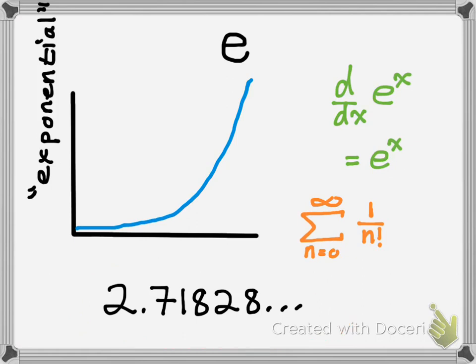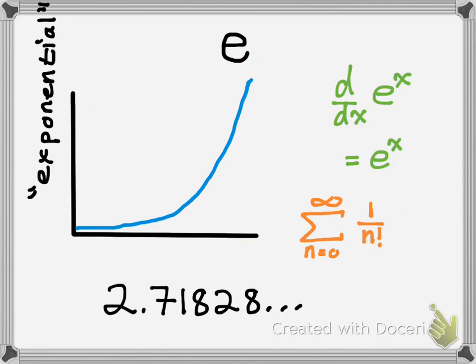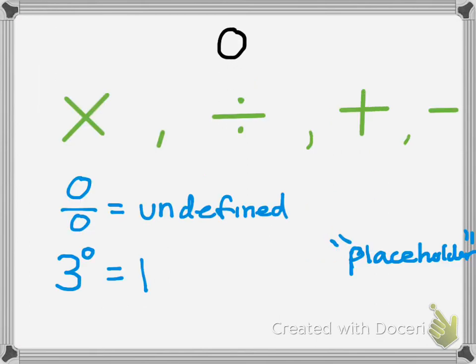The other interesting thing is that the derivative of an exponential function is the exponential function. That's pretty hard to fathom, and this is obviously what the graph of an exponential function looks like. So there's e for you.